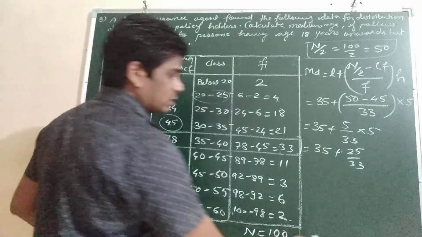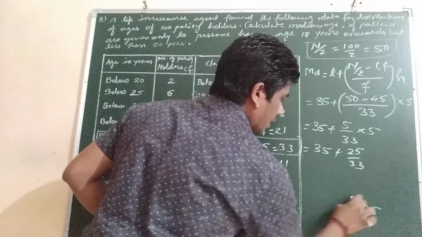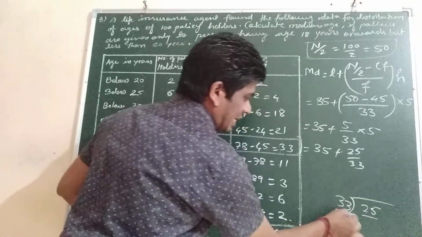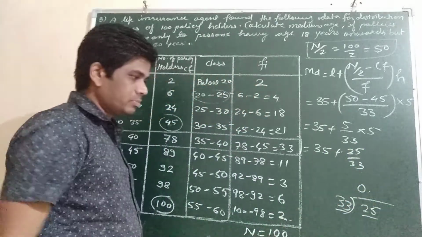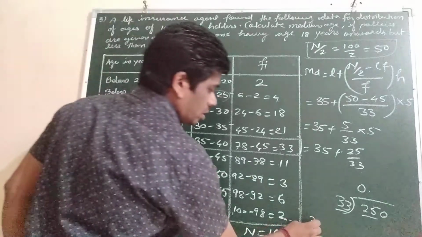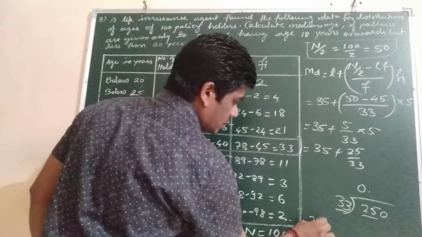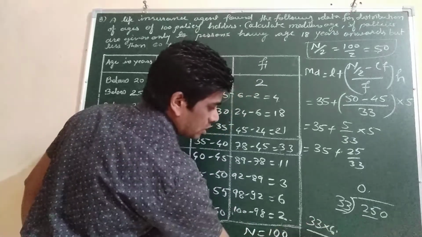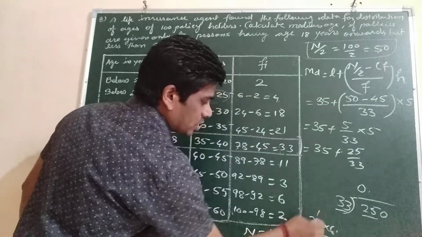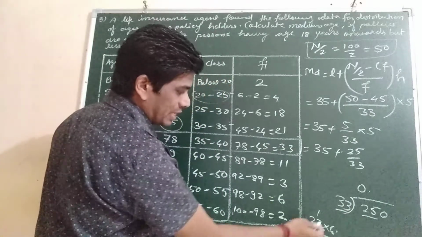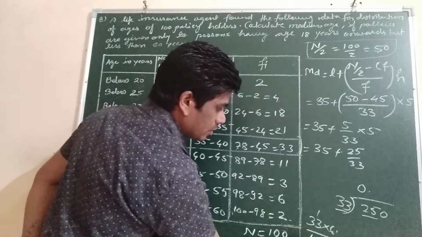If we divide 25 by 33, this is less than 33, so 0. We take 250. 33 into 6 is 198.